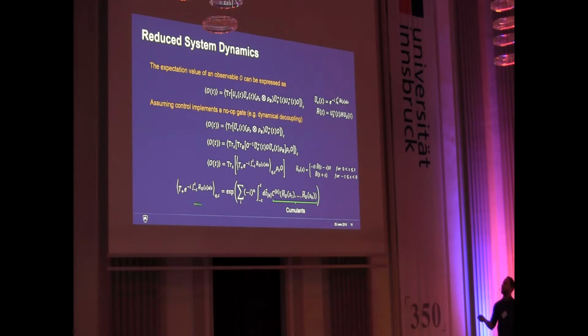And what's nice about this is that we can actually expand this out into what's known as a cumulant expansion. And so essentially all of the terms of the perturbation expansion are captured within these cumulants here. You can think of this as a Magnus expansion, essentially, but for operators which have some statistical properties. They have some correlation functions associated with them.